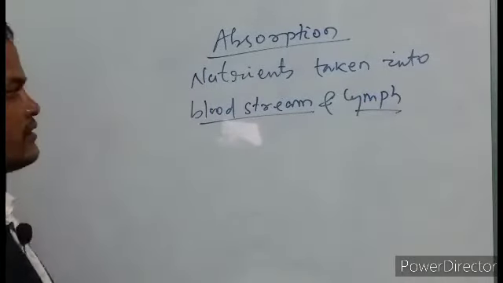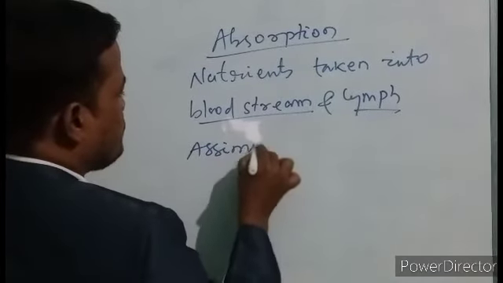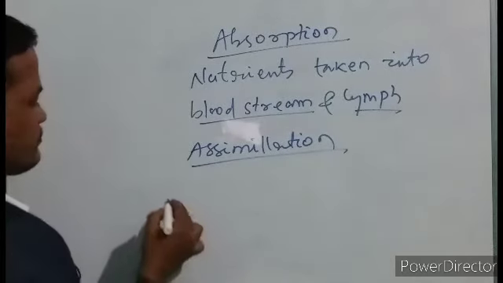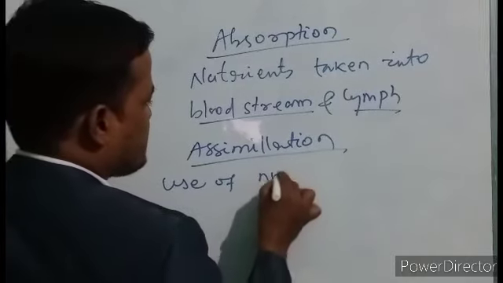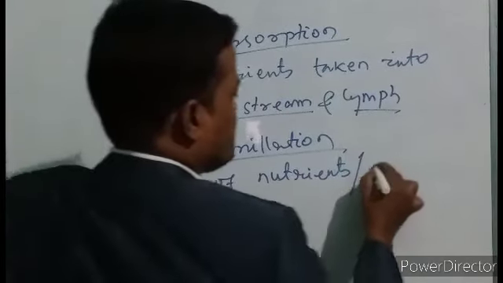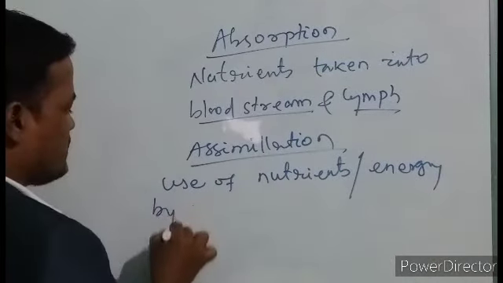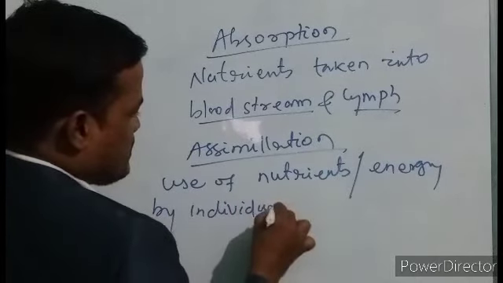This is called absorption. Next, assimilation. Assimilation means use of nutrients or energy by the individual tissues or cells.